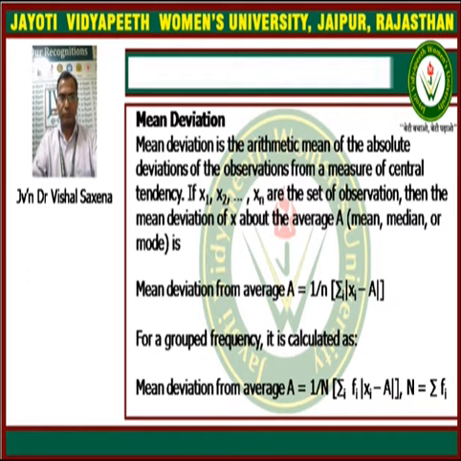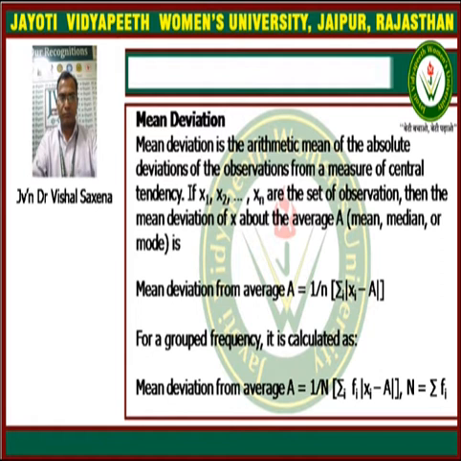Mean deviation is the arithmetic mean of the absolute deviations of the observations from a measure of central tendency.